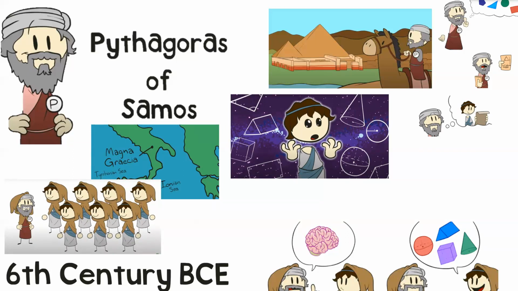So for example, if I said to you 1.3 recurring, so 3, 3, 3, 3, 3, 3, 3, 3, 3, and I never stopped saying 3, they hated that. That number does not exist to the Pythagoreans. And if they found any Pythagorean talking about it, they would do despicable things to that poor person.